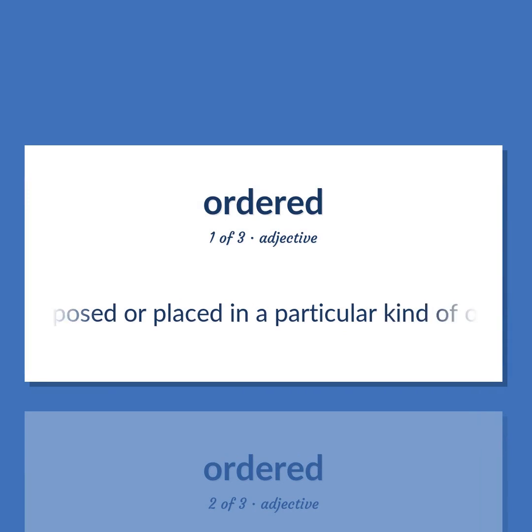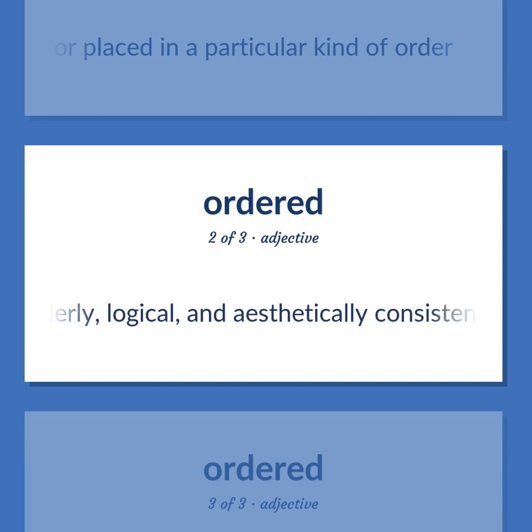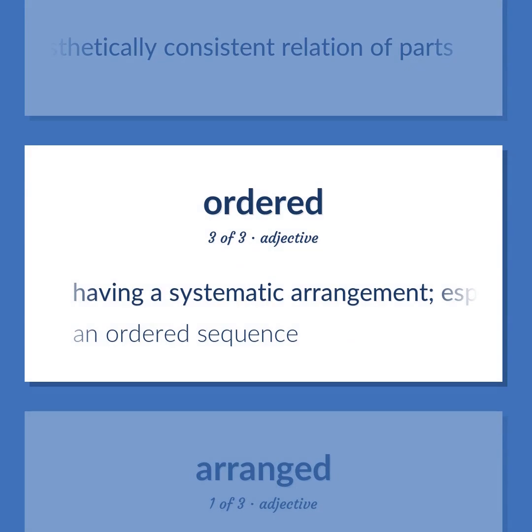Disposed or placed in a particular kind of order. Marked by an orderly, logical, and aesthetically consistent relation of parts. Having a systematic arrangement, especially having elements succeeding in order according to rule. An ordered sequence.